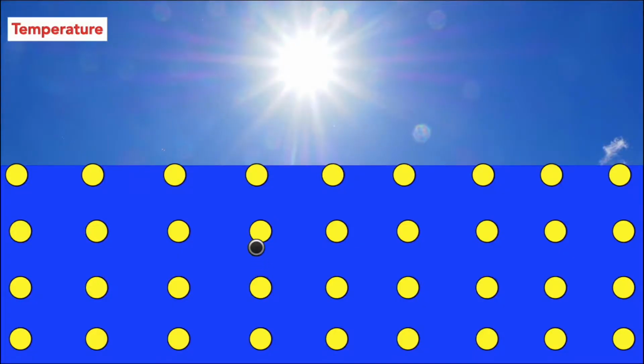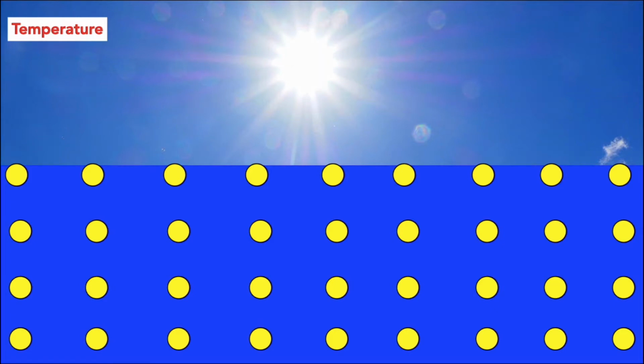Let's see, here the blue part is indicating the liquid and the yellow circles are indicating the particles. If the particles on the surface are getting enough amount of kinetic energy, they will escape from the surface, right? This is evaporation that we have discussed in the last class. So here, in the summer season, the temperature is high. This high temperature is going to give extra kinetic energy to all these surface particles.